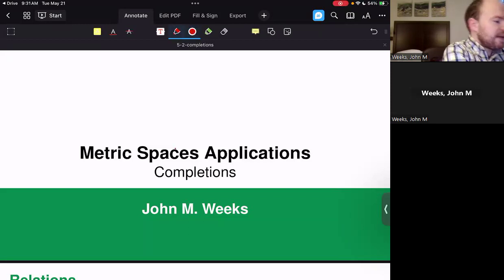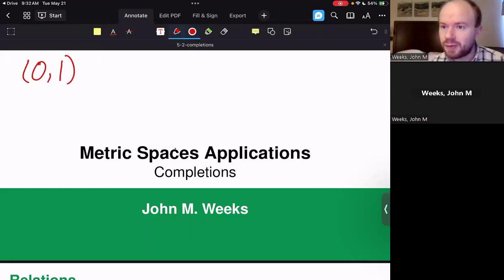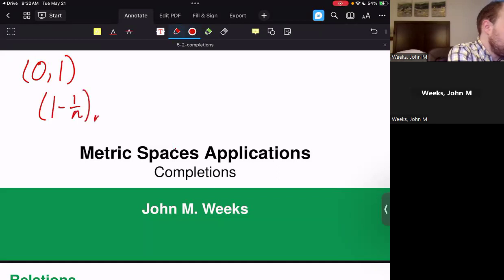An example of a set as a subset of the real numbers that is not complete would be the open interval from 0 to 1. And the reason is you could take a sequence like 1 minus 1 over n as n goes from 2 to infinity, which is a sequence of elements inside of the open interval from 0 to 1, but no limit point exists for this sequence inside of the set.